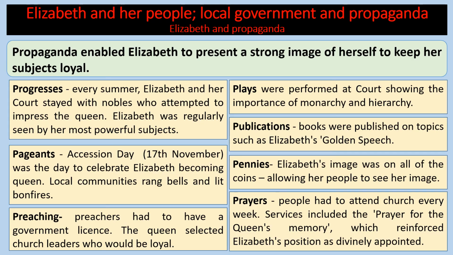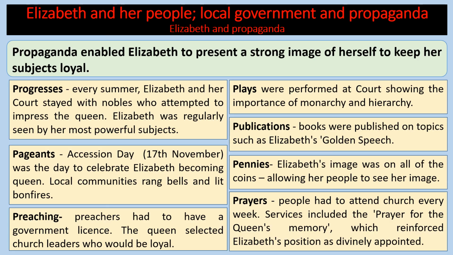Now, Elizabeth used an awful lot of propaganda to present a strong image of herself to keep her subjects loyal. You know, this idea, for example, of the Virgin Queen, the Golden Age, this idea of a Gloriana, are all powerful images that still actually persist in terms of Elizabeth's image. And she does it through lots of things beginning with P. So there are progresses. Every summer, Elizabeth and her court stayed with nobles who attempted to impress the Queen.